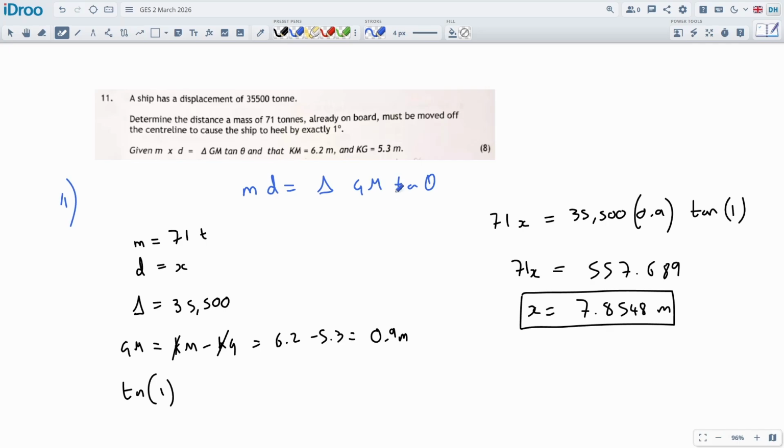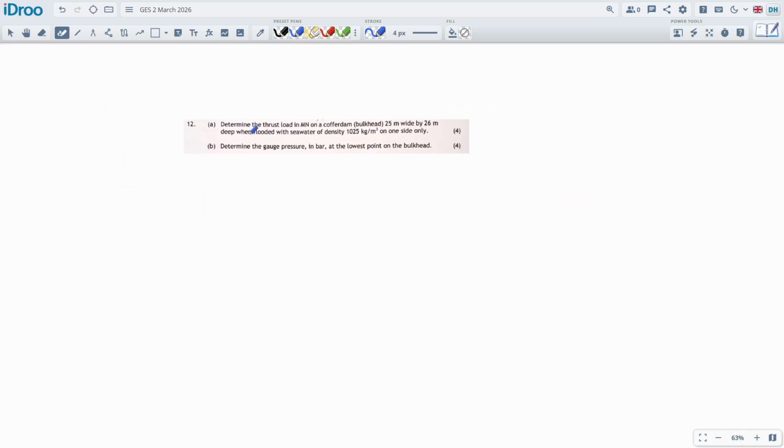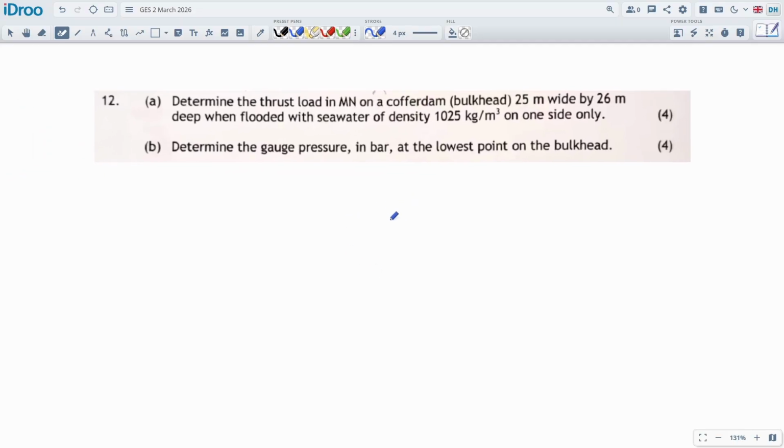Okay, so that was number 11. Very nice. Okay, so last question then. I was just looking up on Google the difference between list and heel, and yeah, they always get it wrong. Anyway, it doesn't matter. It doesn't make any difference to the question.